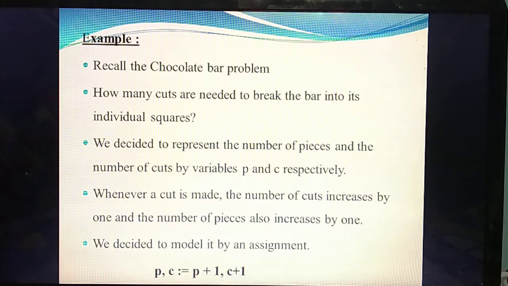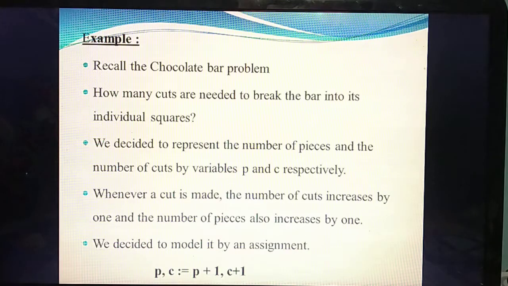Likewise, in the question they are asking how many cuts you need to make small individual squares. So what do you mean by individual squares? Small pieces. On a birthday you will cut the cake, no? You cut the cake into small pieces and distribute it to your relatives. Likewise, how many cuts are needed to cut the cake into small pieces?